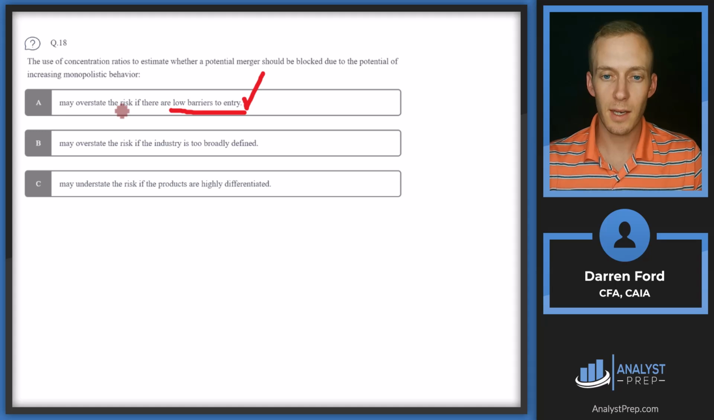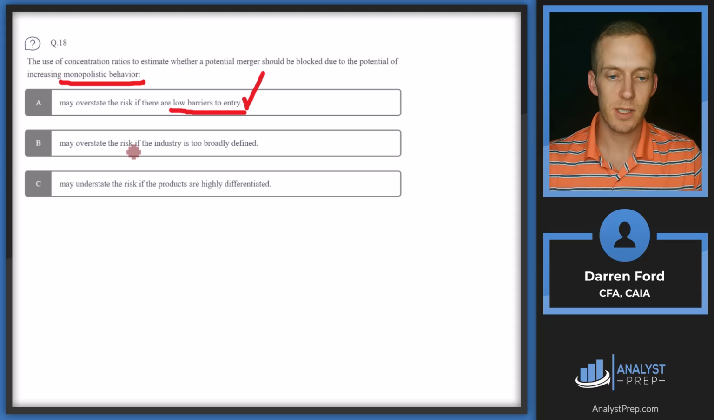So it may look like the industry is really concentrated at the moment, but if there's low barriers to entry, then that should lead to increased competition and less monopolistic behavior. So A sounds pretty good so far. Let's look at B and C, make sure we can rule those out.